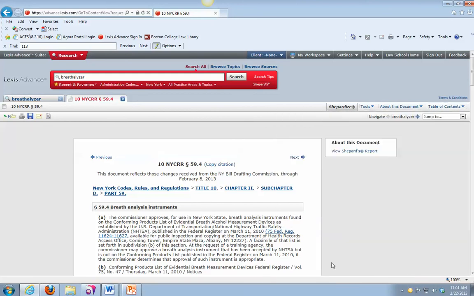Long, confusing text, right? You can browse through, and you can jump up here and look at the table of contents. All right, so that's just a really, really quick introduction to administrative law research. I think that's really all that's necessary if you're going to be practicing as a criminal attorney, just to know the basics. You want to look for the administrative code for your jurisdiction, which on the federal level will be the Code of Federal Regulations. In Massachusetts, it's the Code of Massachusetts Regulations, or the CMR. New York, the New York Code of Rules and Regulations. And the Blue Book can often help you determine if you're having trouble figuring out the name of the actual administrative code for your jurisdiction.